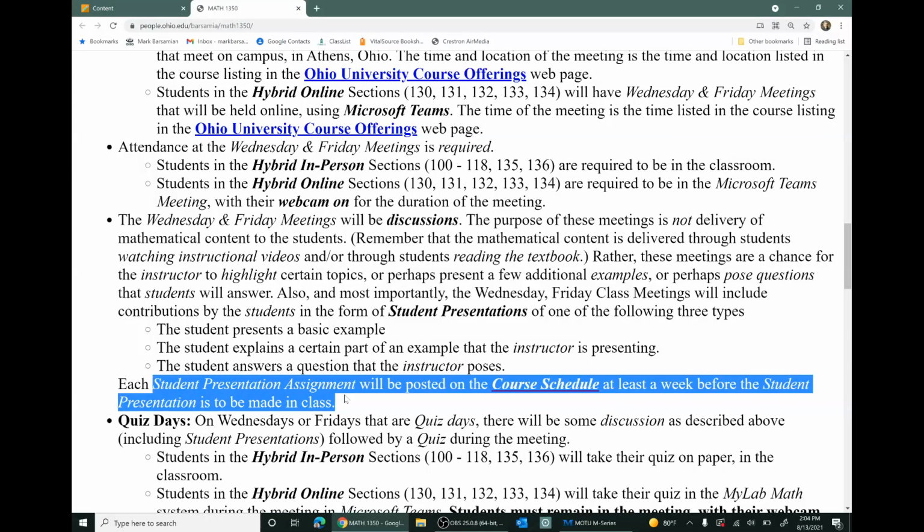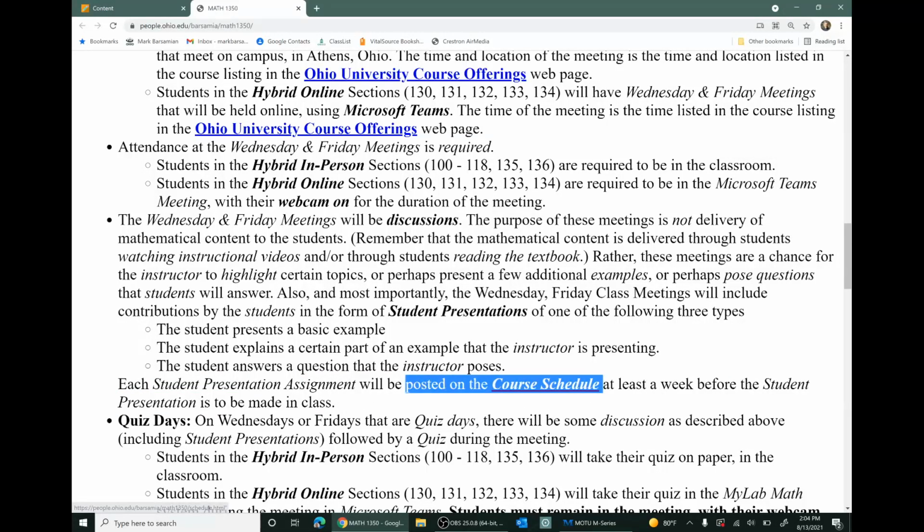Now, those student presentation assignments will be posted on the course schedule at least a week before the student presentation is to be made in class. Now, those student presentations might sound intimidating to you, the student. We'll look at a couple of student presentations in a few minutes when we look at the schedule. As I mentioned, the assignments are posted on the course schedule. You'll find very quickly that these student presentations are not a big deal. They're not meant to be an intimidating thing. They're not high stakes, but they're just a way to facilitate getting all the students involved in the classroom discussions.